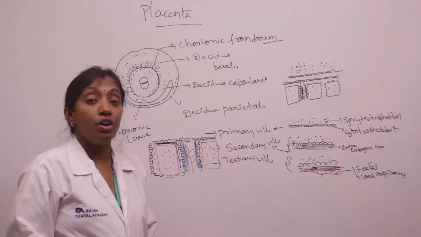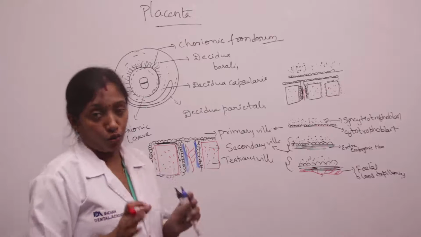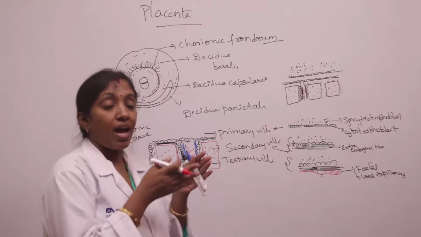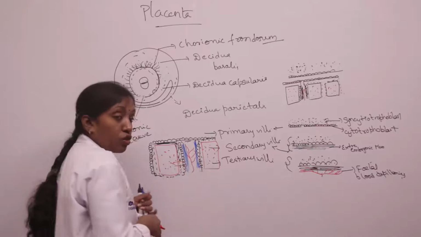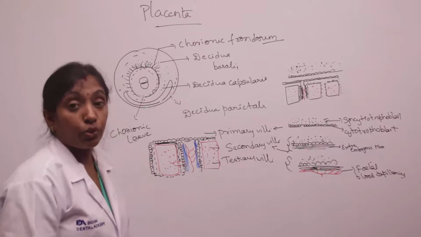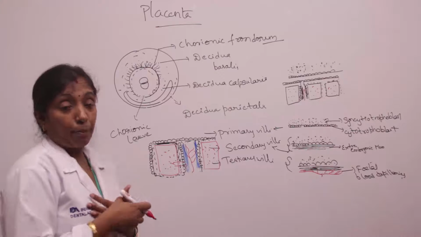They may be fatal to the fetus. So the villi consist of syncytiotrophoblast, cytotrophoblast, extraembryonic mesoderm and fetal blood capillaries. Exchange of nutrients and exchange of gases takes place through these villi. So that's about the placenta.